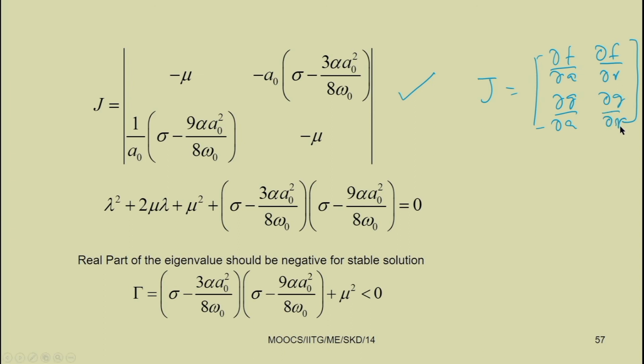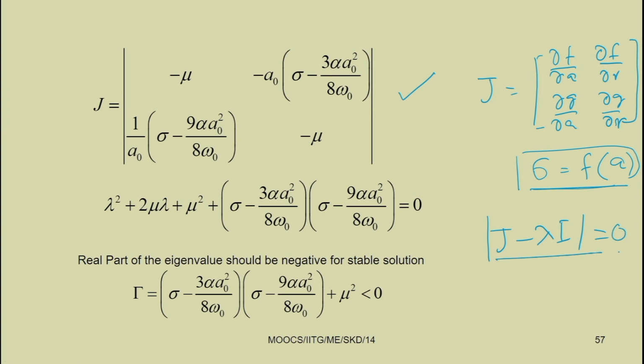By doing that and substituting the solution what you got in place of sigma, from this equation sigma is a function of the system parameters and A. So, from that thing you got this one. Now you can find J minus lambda I. For the system to be stable, the determinant of J minus lambda I should be equal to 0.